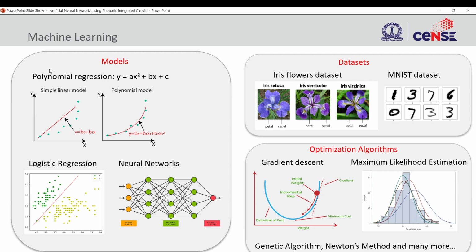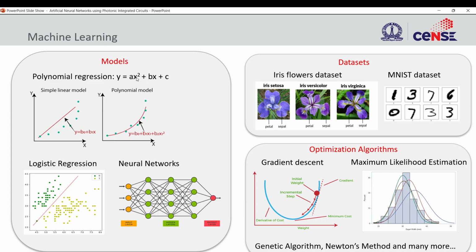So, just a primer on machine learning and what neural network models are. Machine learning is basically where we have a model. It can be a polynomial model or a logistic regression or a neural network model. So, what is a model? Given data, you have a model which has certain trainable parameters, and you change these parameters. You change this A, B, and C so as to fit the data.